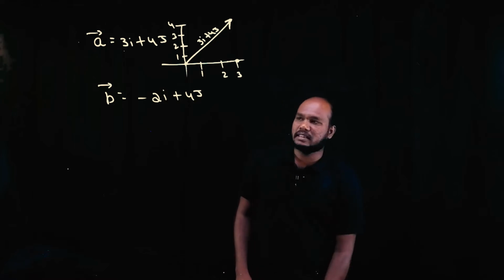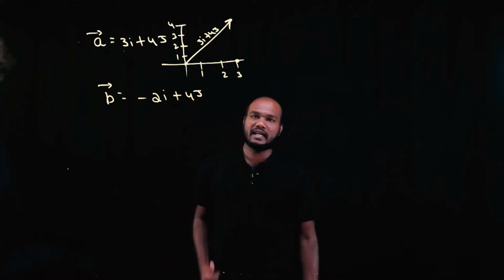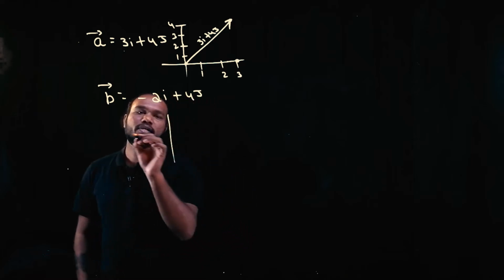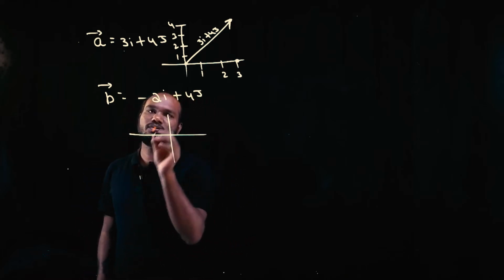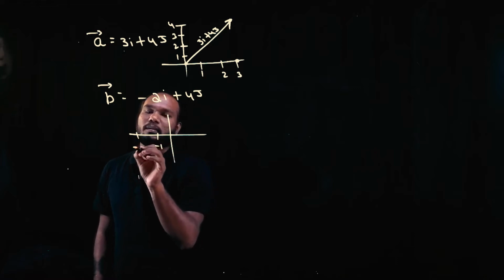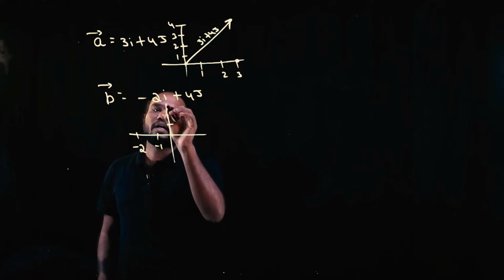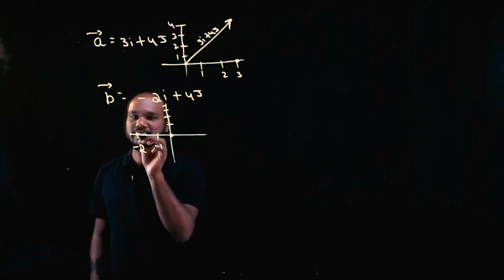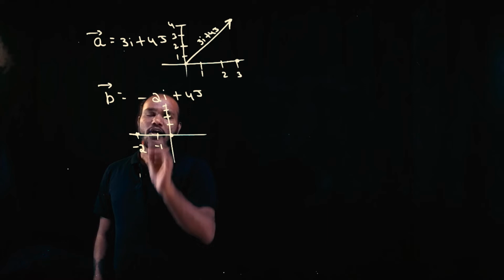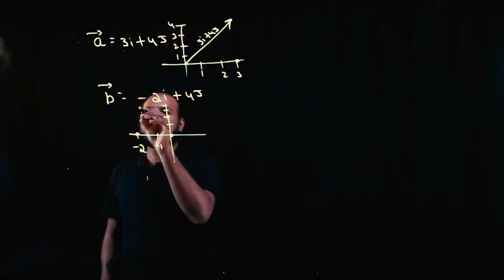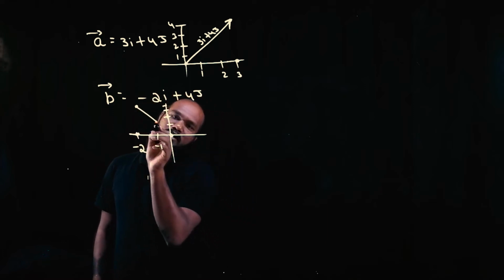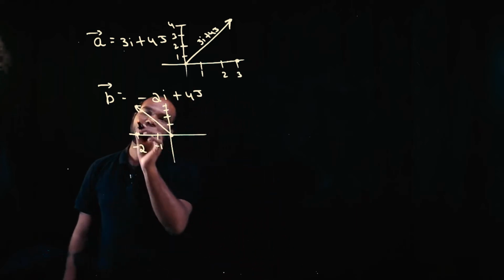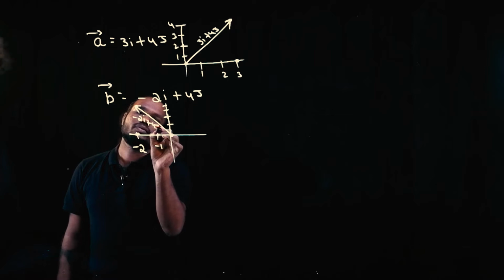Pause the video, try this. If you don't try, you will not come out of the fear. I hope you tried. See what you need to do. Again, this is positive, this is negative. So I want negative. So minus 1, minus 2, and we need 4, 1, 2, 3, 4. Started with i, so he'll start from here. This is minus 2, and he goes up or down. Positive is up, so I have to go here. So finally he reached here. From here to here, this is a vector, the final vector. What is the vector? Minus 2i plus 4j.